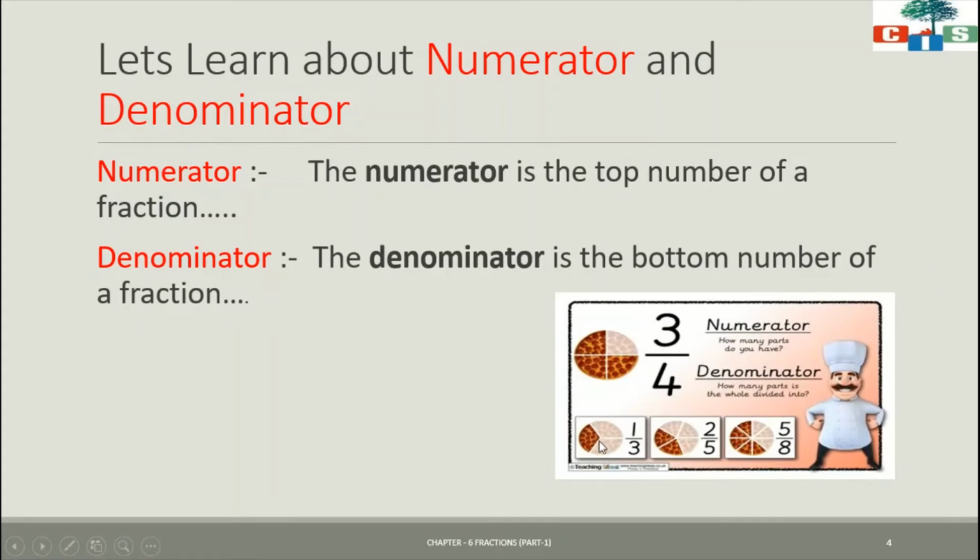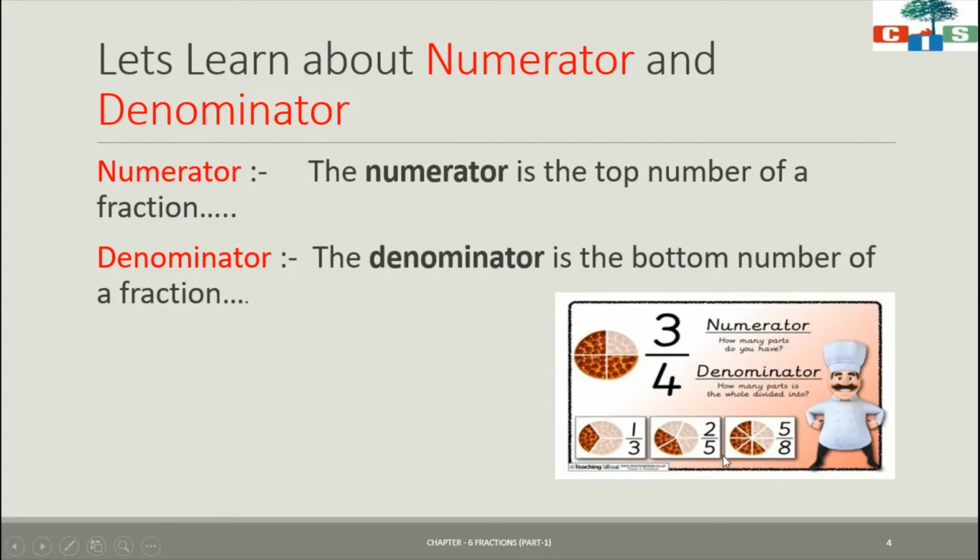Similarly, this pizza is divided into 3 equal parts, but I can see only one part. 2 parts are eaten by my friend, and only how much is left? One part is left. So 1 upon 3. Similarly, this mushroom pizza is divided into 5 parts, of which only 2 are remaining, and three of them are eaten by my friend. So how many are left?